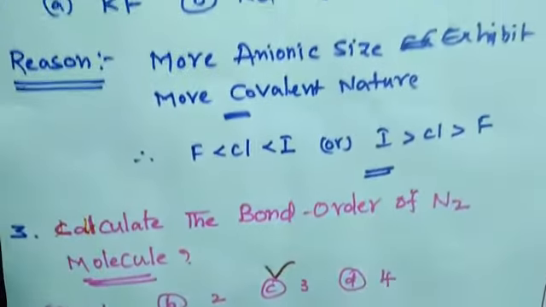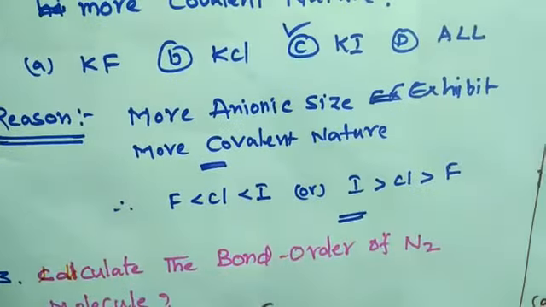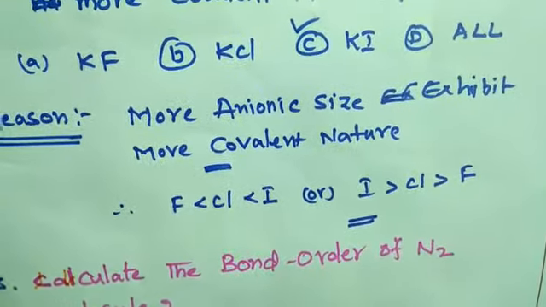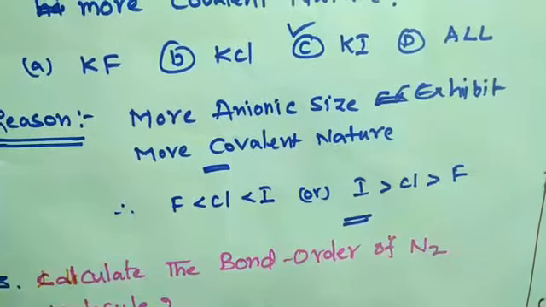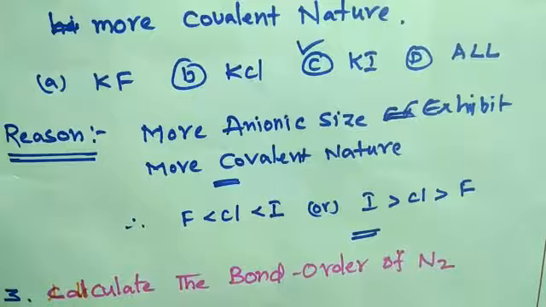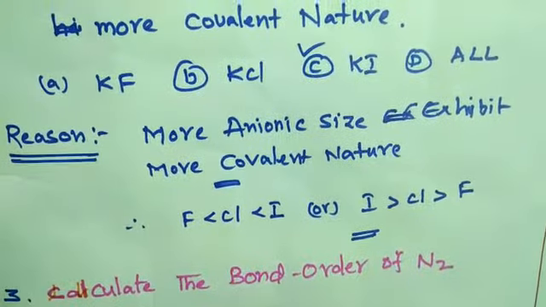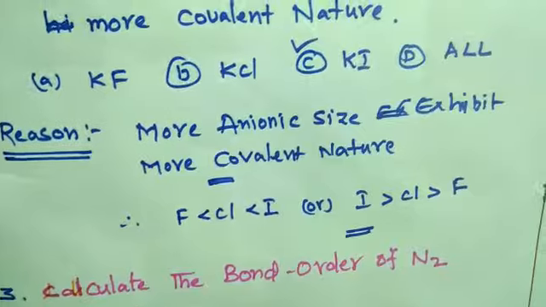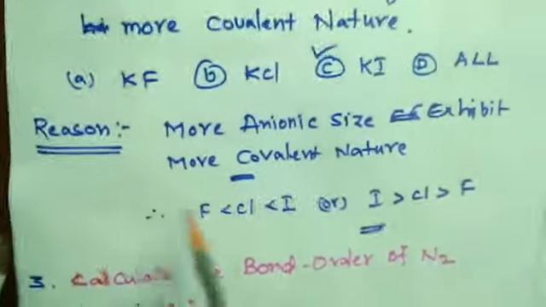So look, when the size of the anion is more, that molecule exhibits more covalent nature. A larger atomic size of the anion always gives more covalent nature. So now we are looking here.